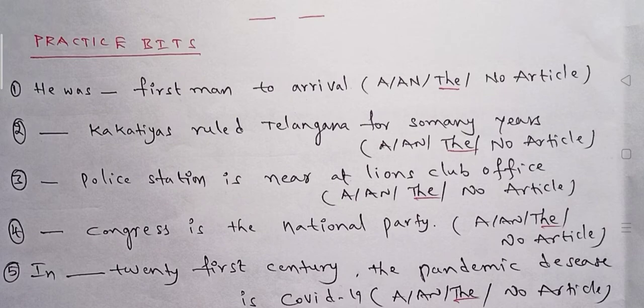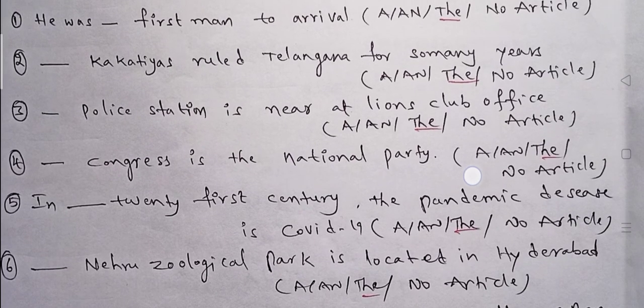Dash police station is near the Lions Club office. Here the police station is a public building. Before public buildings we use the definite article the. Congress is the national party. According to our grammar rules, before political parties we use the definite article the. So here we have to use the article the. The Congress is the national party.